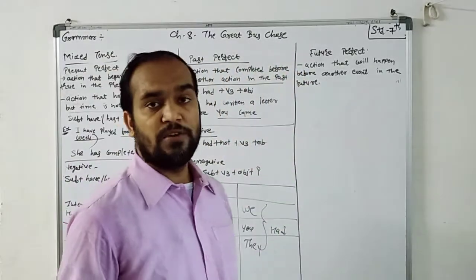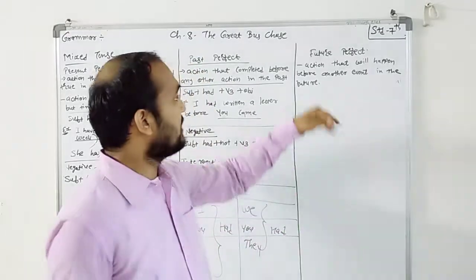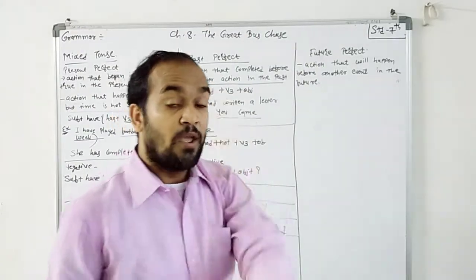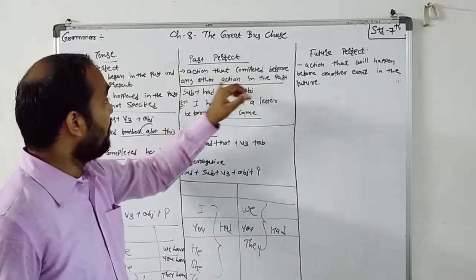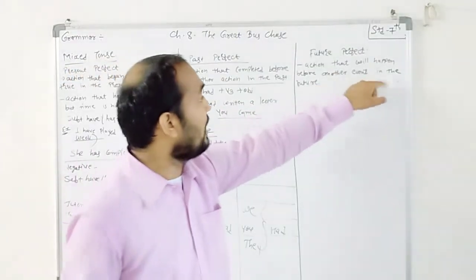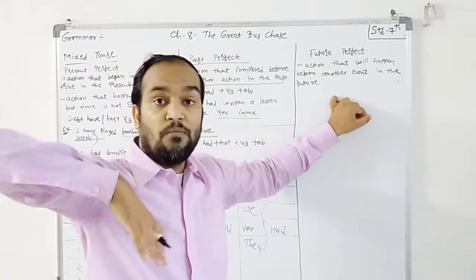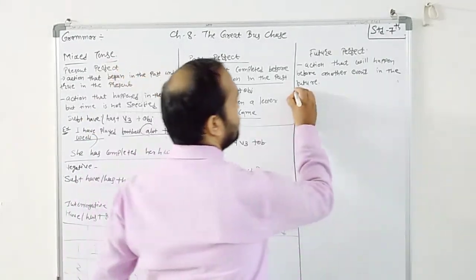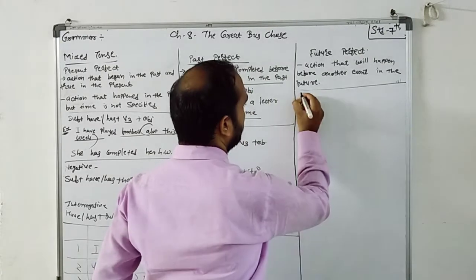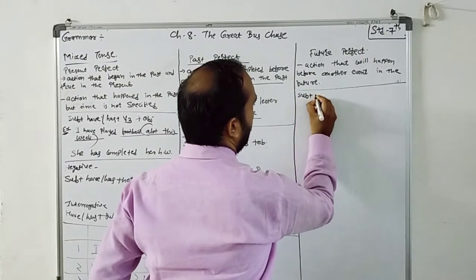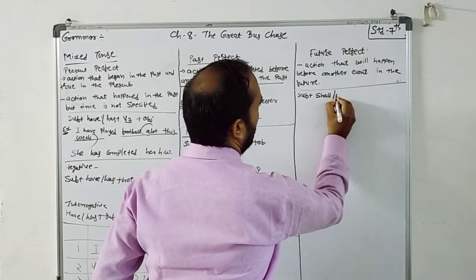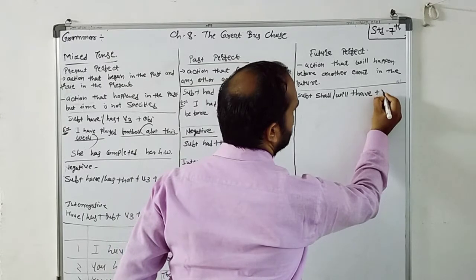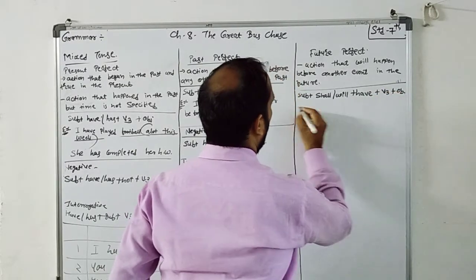Now future perfect tense. It is an action that will happen before another event in the future. See this thing, here also there are two actions. The first is completed before the other event, and that time we are using future perfect tense. The structure is subject plus shall or will plus have plus V3 plus object.